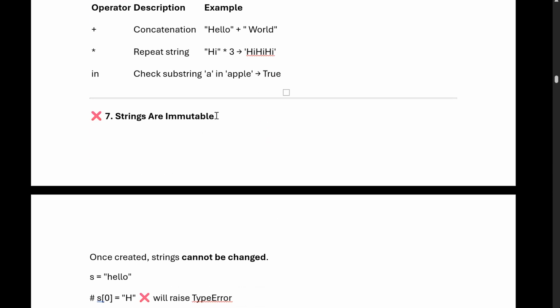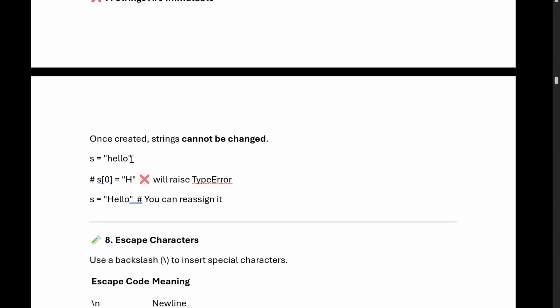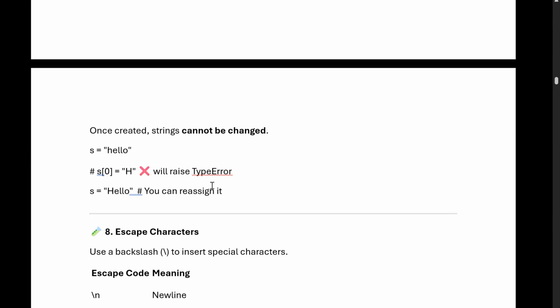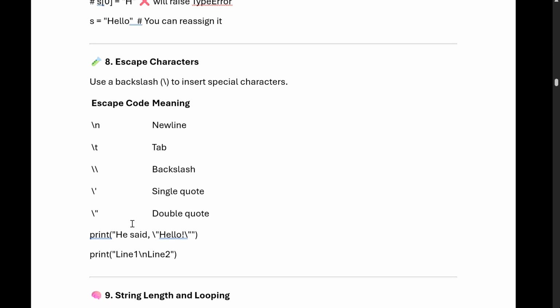Strings are immutable. Immutable means once it is created, it can't be changed. Let us understand with a simple example. S equals hello. Hello is a string. The first index is h. Suppose you want to assign a different character, capital H; it will give us a type error. So once it is created, you can't change it. You can reassign it, but you can't change a particular element. That's why strings are called immutable. These are the escape sequences: basically new line, tab, backslash, single quotes, double quotes.